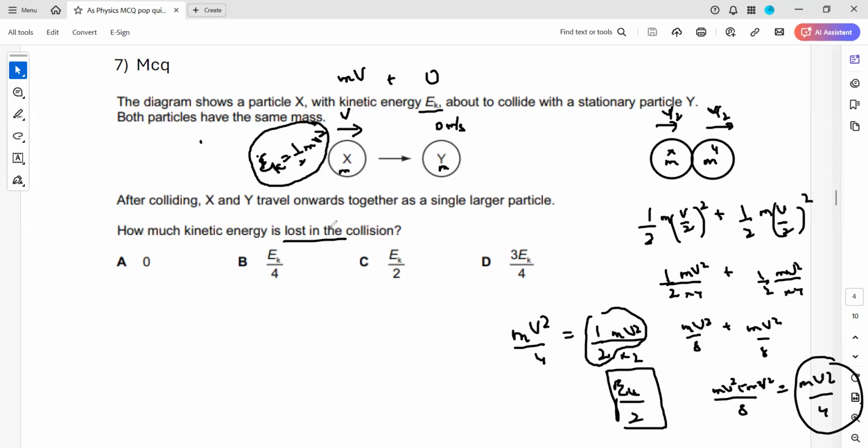The question is not what is the kinetic energy after, the question is how much is lost. So originally it was Ek and now it is Ek by 2. When we subtract them, 1 minus half, we get half of it. So the loss will be Ek by 2. So C will be the right answer. Is it clear?